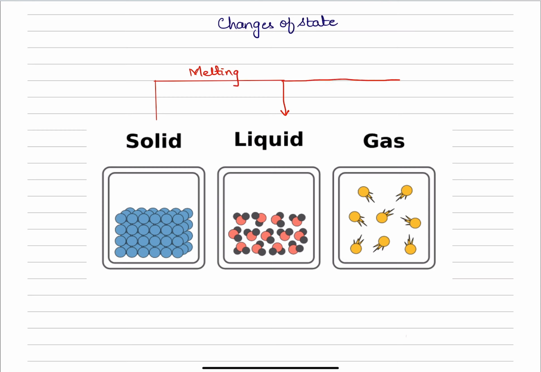A liquid can be converted into a gas. Again, I have to increase the temperature of the liquid to the point where the boiling point of the liquid has been reached, and I can convert the liquid into a gas through a process called boiling or evaporation. But boiling and evaporation come under the umbrella term of vaporization. So we'll look at vaporization.